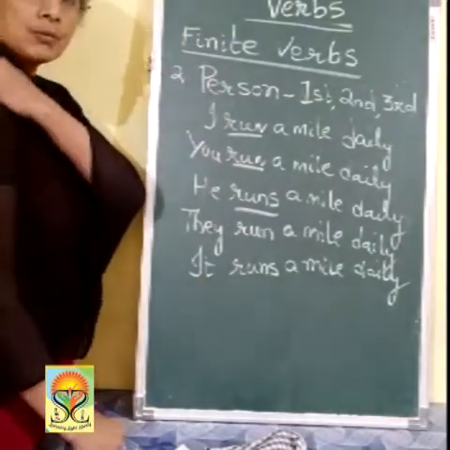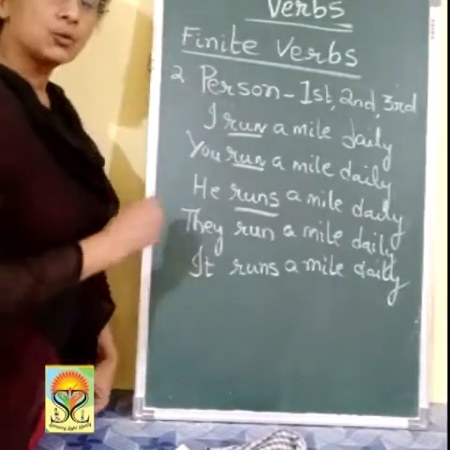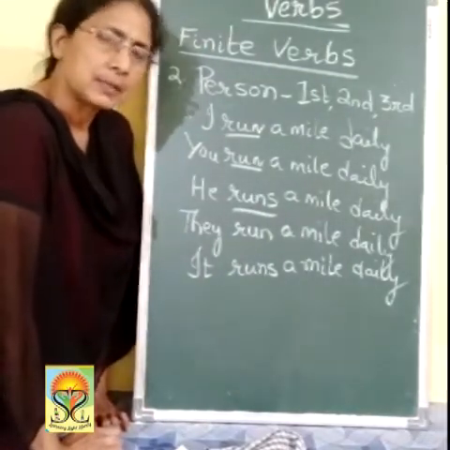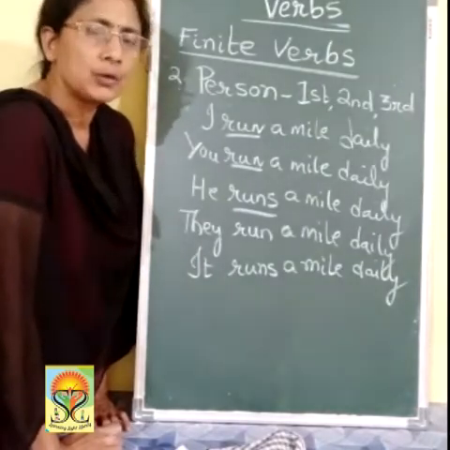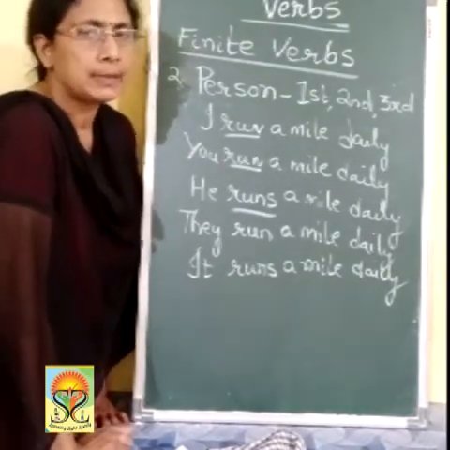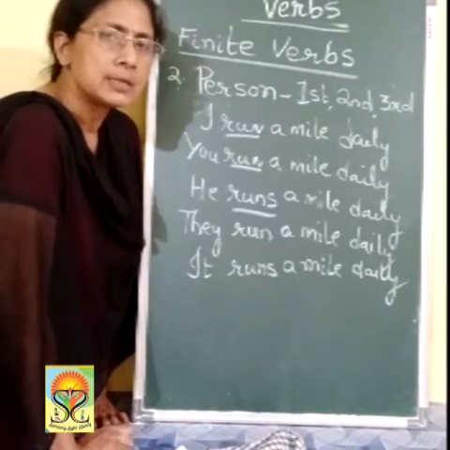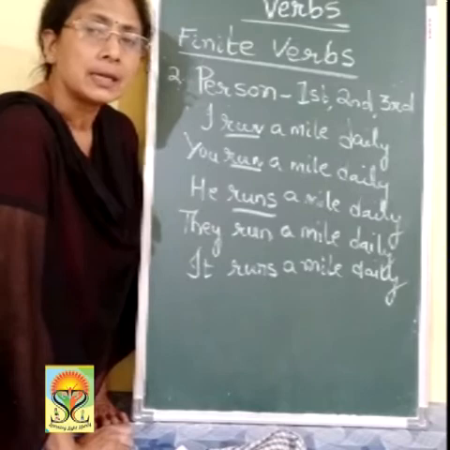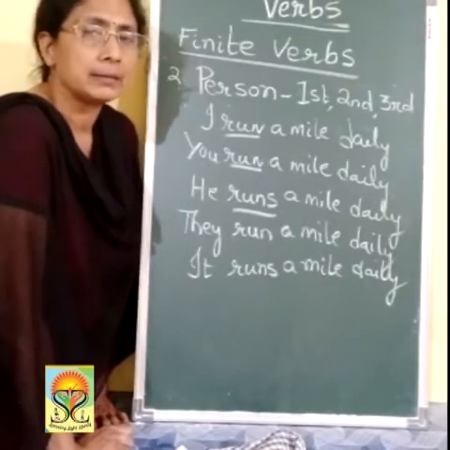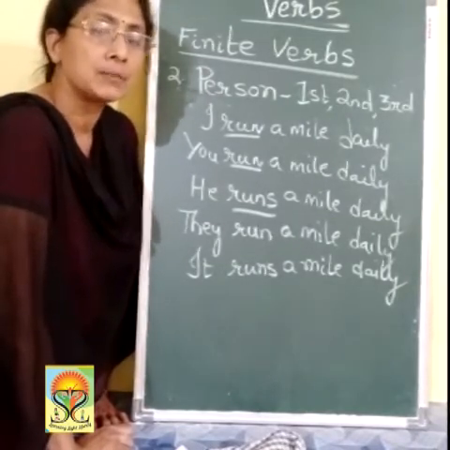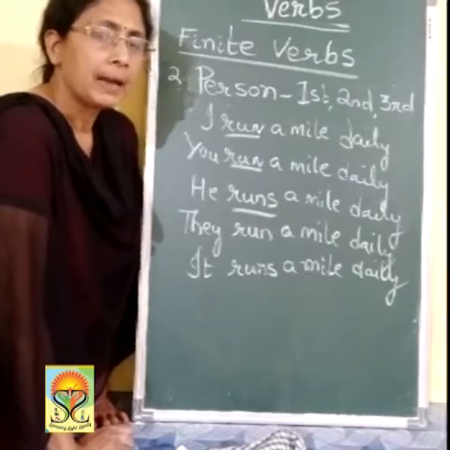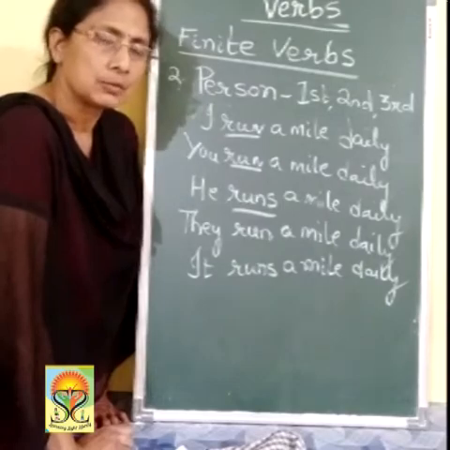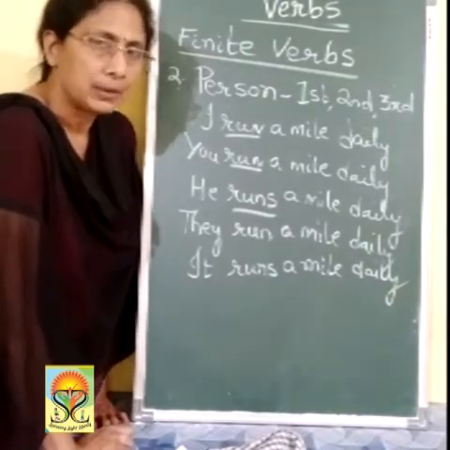The first person is the one who speaks. The one to whom it is spoken is the second person, and the one about whom it is spoken is the third person. First person is I in singular form, we in plural form. Second person is you, both in singular and plural form. And third person is he, she, it, and everything in this universe in singular form comes in third person singular. And the plural is they, these, those. These things come in plural, in pronoun form.